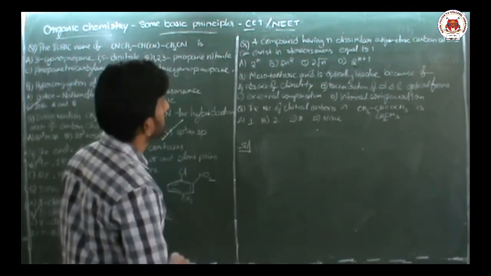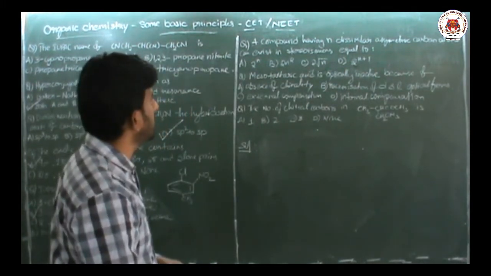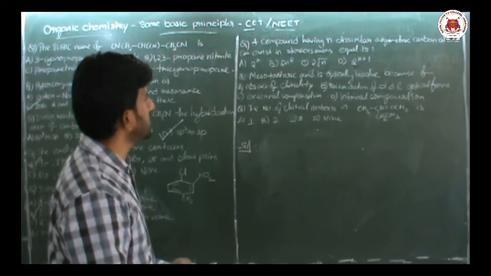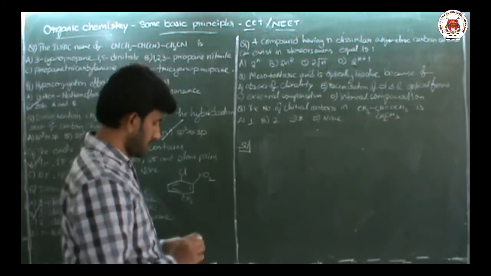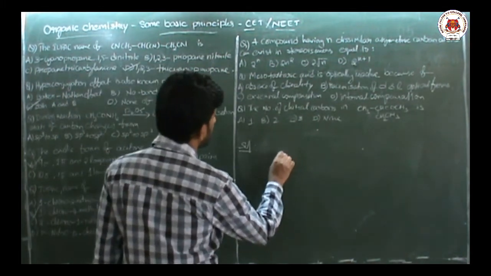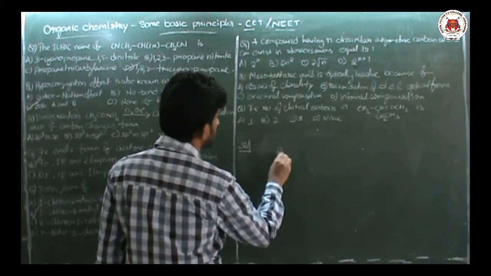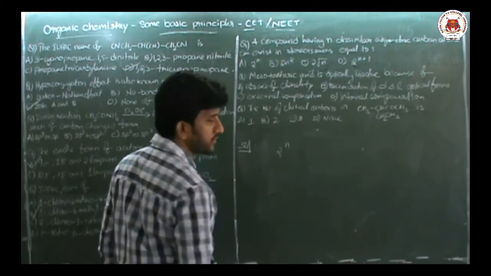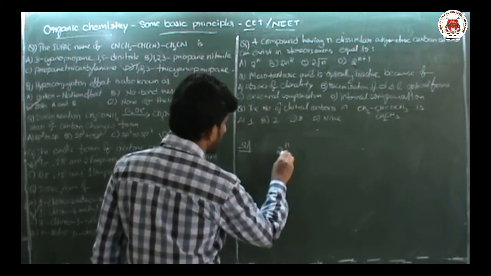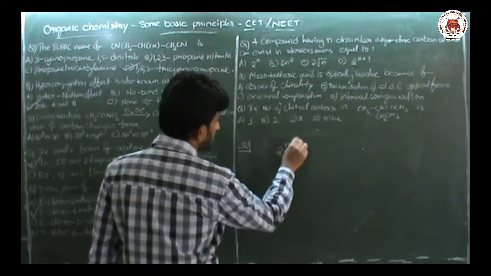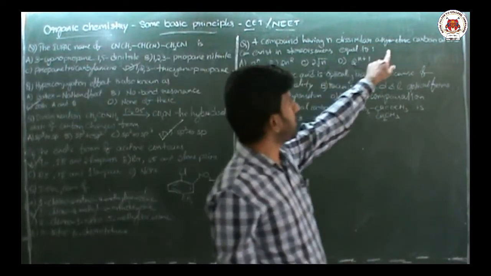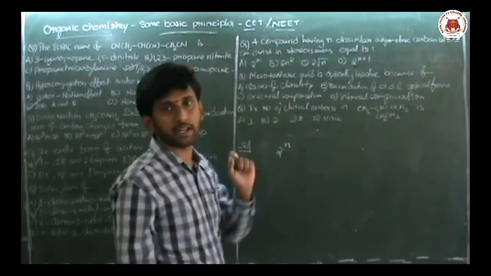Next question: a compound having n dissimilar asymmetric carbon atoms can exist in stereoisomers equal to. Basically, stereoisomers can be calculated by a formula. The number of stereoisomers is given by the formula 2 power n, where n stands for the number of asymmetric or chiral carbons.